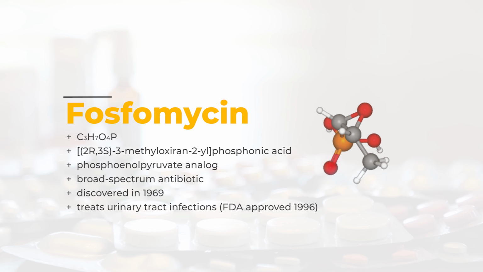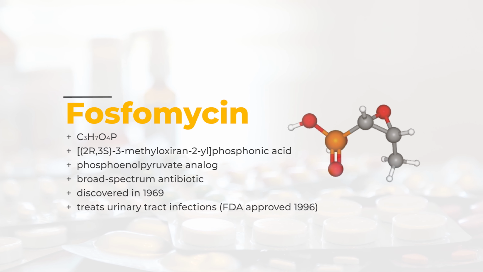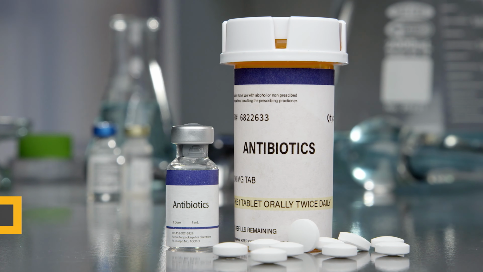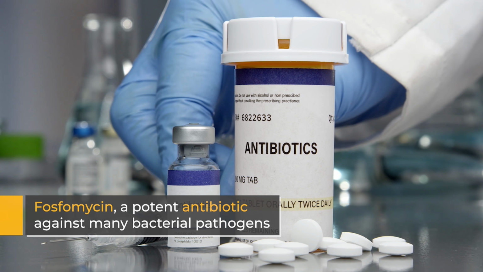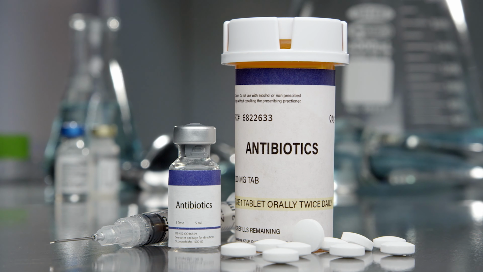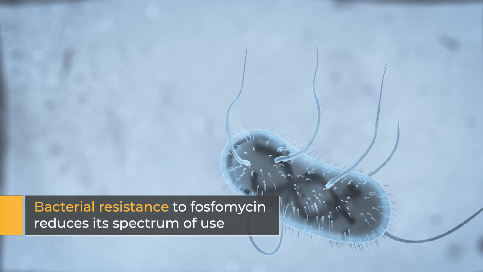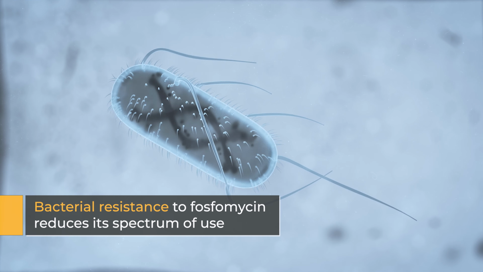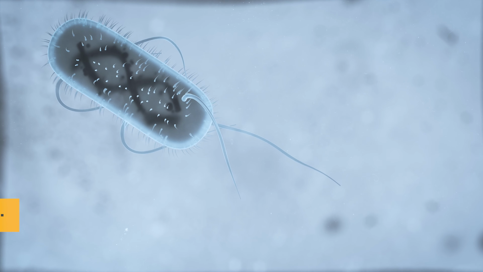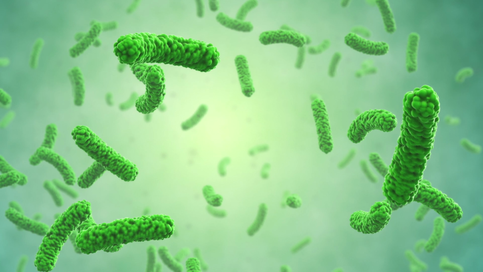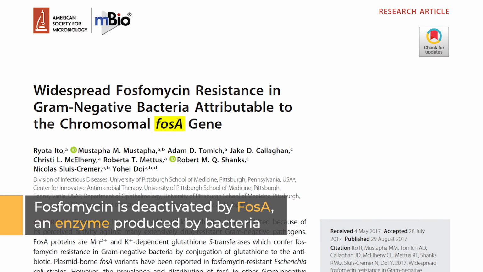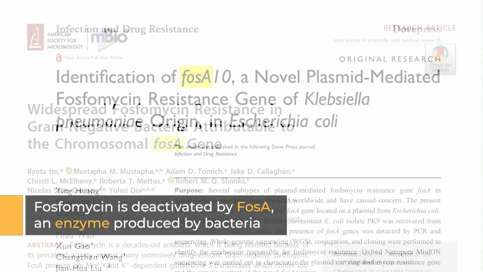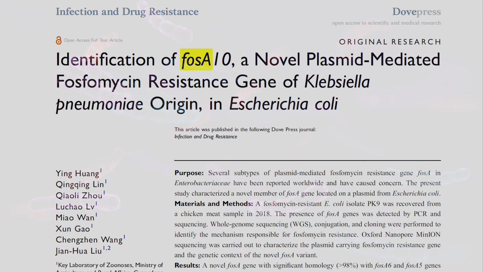This is fosfomycin, a broad-spectrum antibiotic that is active against a wide range of bacterial pathogens, including multidrug-resistant strains. However, many bacteria, including priority pathogens such as Klebsiella pneumoniae and Pseudomonas aeruginosa, have become resistant to this antibacterial agent. This happens because the bacteria produce an enzyme called FosA that deactivates fosfomycin.